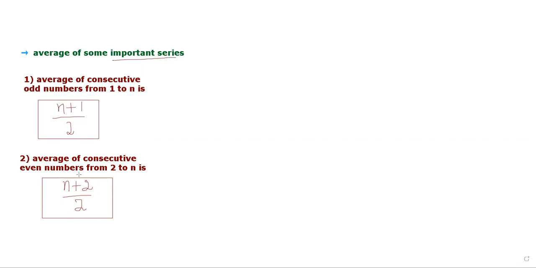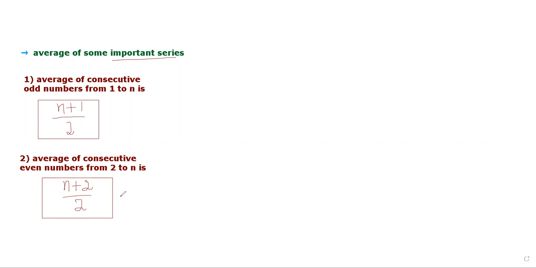For example, if you choose the even numbers from 2 to 8, we have 2, 4, 6, then 8. Then n will get the value of 8 because it is the last even number of our series. Clear, friends? And then you can calculate the average.